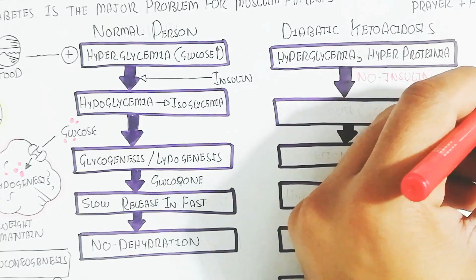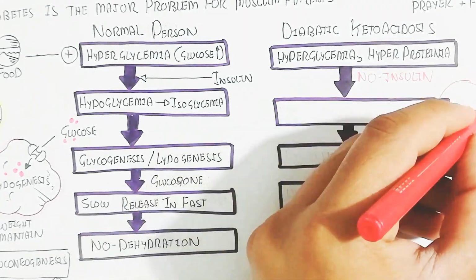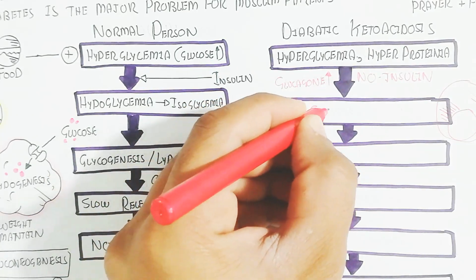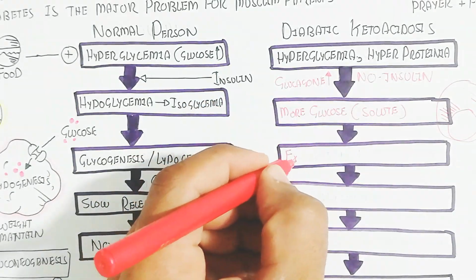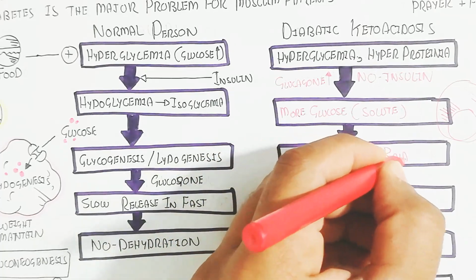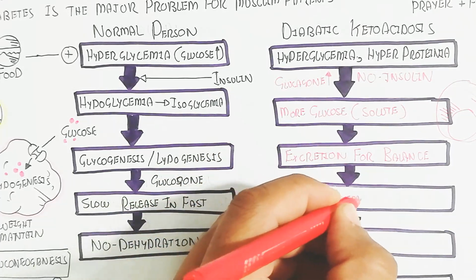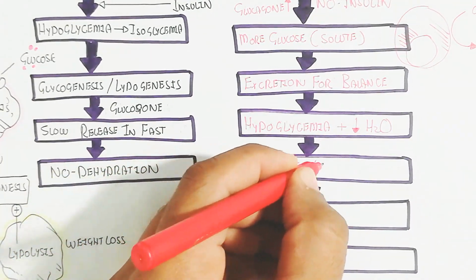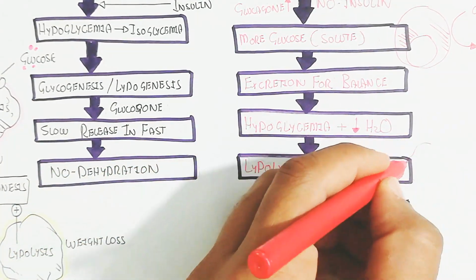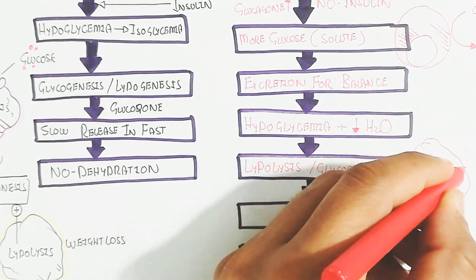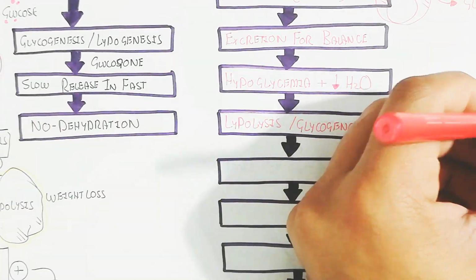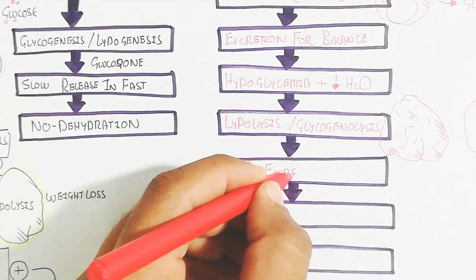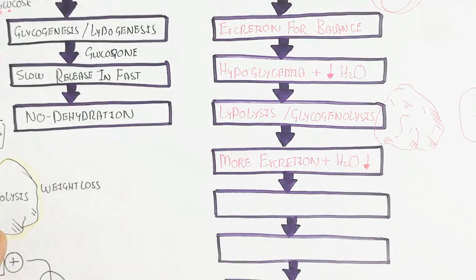Remember, more glucose as a solute will increase in the blood circulatory system, and hyperglycemia will require excretion for balance, so water will be lost with the glucose, because excessive glucose is not good and requires more water. In this way, hypoglycemia will occur with the water loss, and lipolysis will occur. And isoglycemia will not be possible.